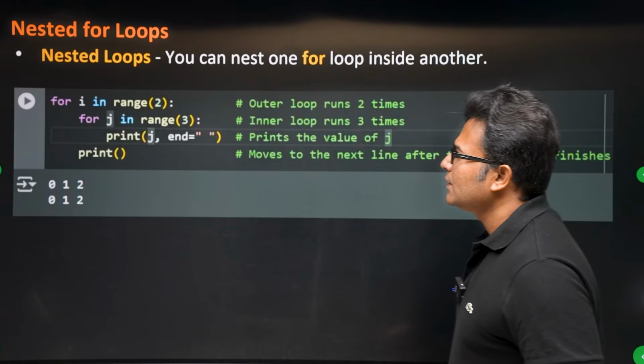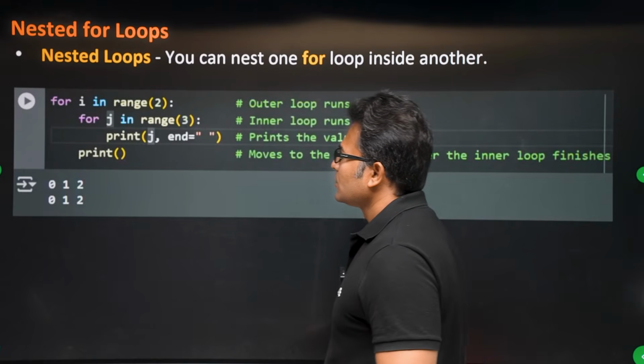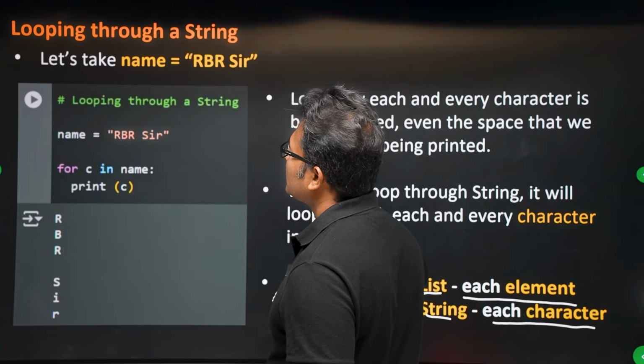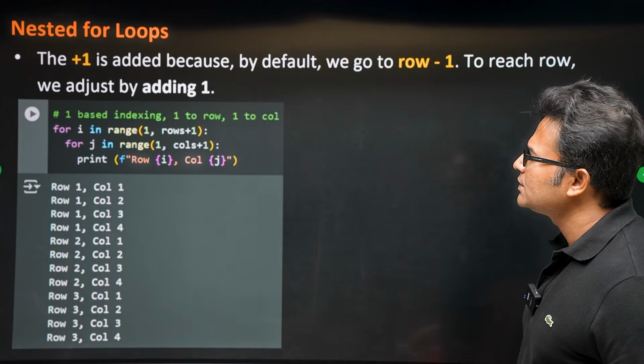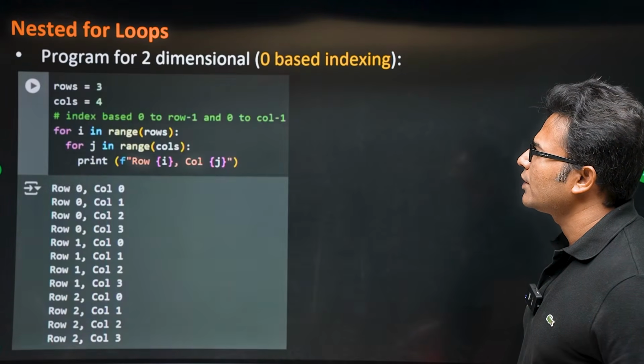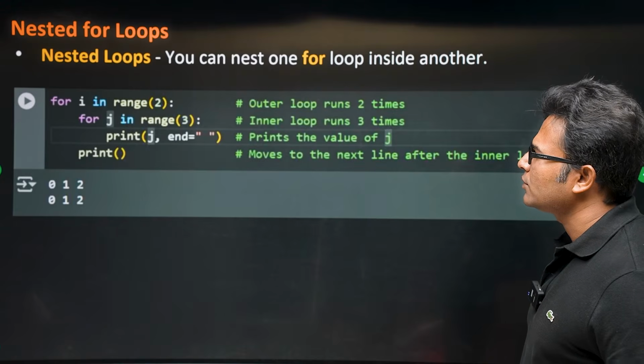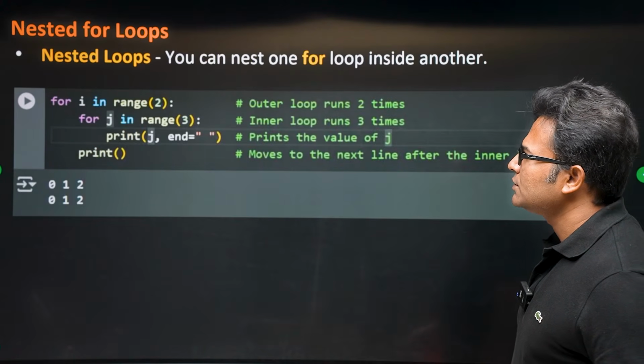Now let us see nested loops. So you can have one loop inside another. Also, I want to talk about the else part. Where is else? Here it is, else. Okay, I'll come to that point. So now let us see nested loops.